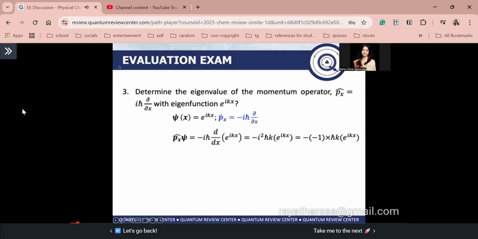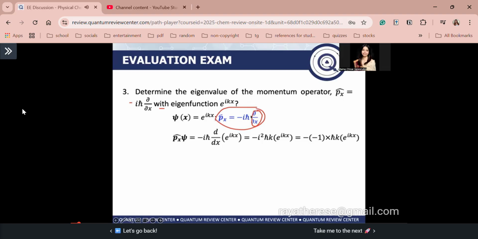Next, number 3. Ayan. Determine the eigenvalue of the momentum operator, P x hat, equal to i h bar, derivative with respect to x, with eigenfunction e to the power i k x. Okay, guys, so may correction tayo dito. Pero guys, dapat at this point, memorize nyo na ang momentum operator. For the momentum operator, it is equal to negative i h bar times delta over delta x, diba? This is the first derivative operator. Again, guys, ito ang tamang momentum operator. Dapat may negative to. Dapat memorize natin yan.